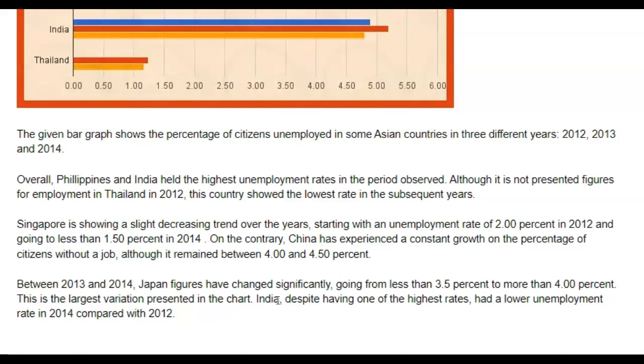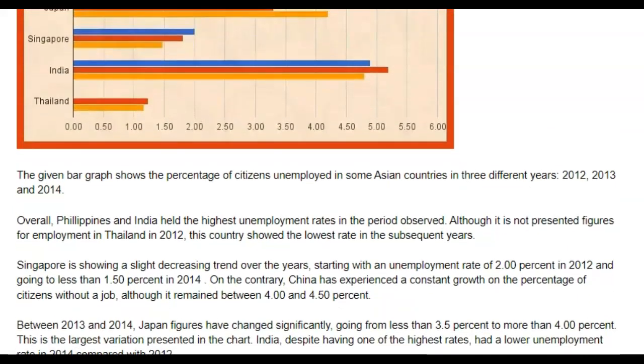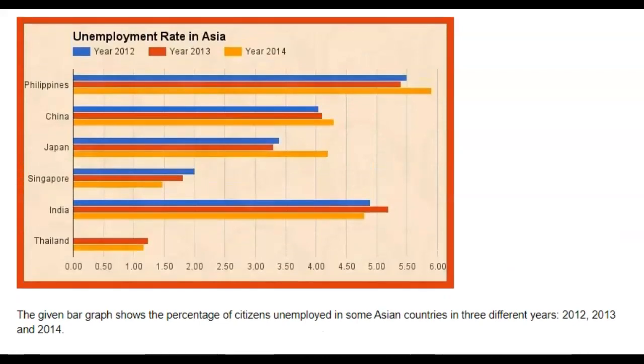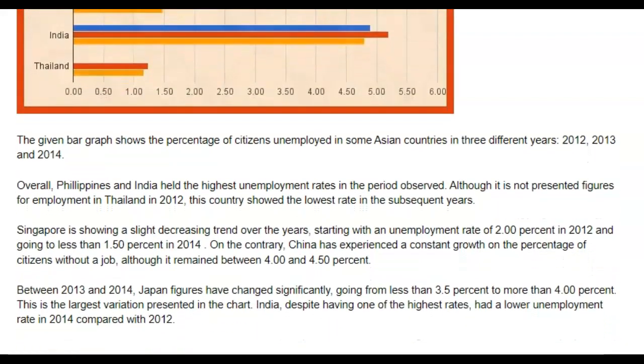All right, so now that we've finished this, let's talk about issues. So there are a handful of issues. Let me tell you what they are. First of all, you talked about Philippines and India in your overview. So you talked about Philippines, you talked about India, but then you never talked about Philippines again.